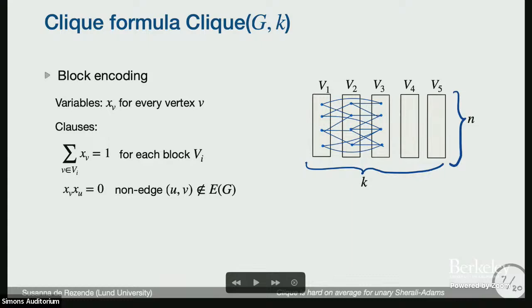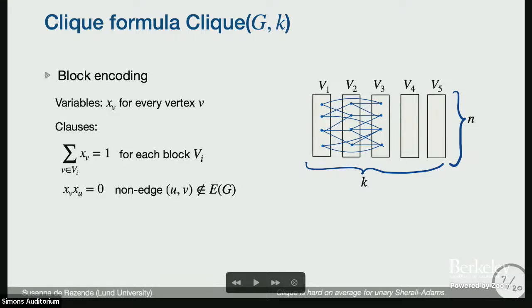We have two types of clauses. We have clauses that say that for every block, there must be one member of the clique in that block. So we're looking for a k-clique with one vertex per block. Then we have these non-edge axioms. For every pair of vertices that do not have an edge between them, I add a clause saying that they can't both be clique members.